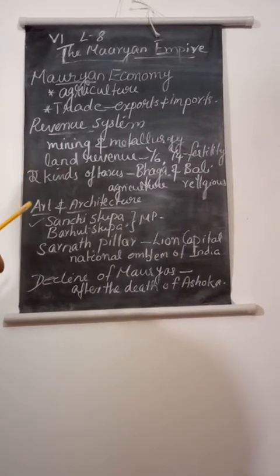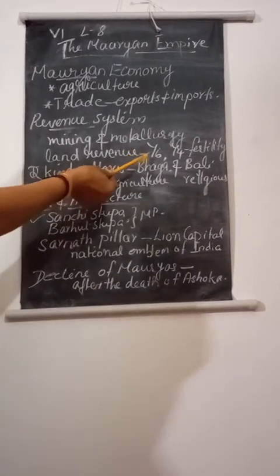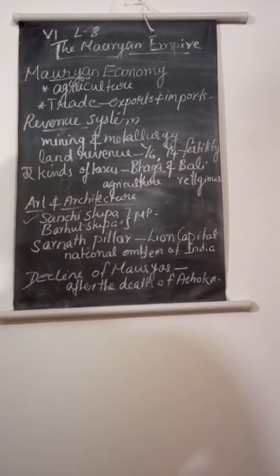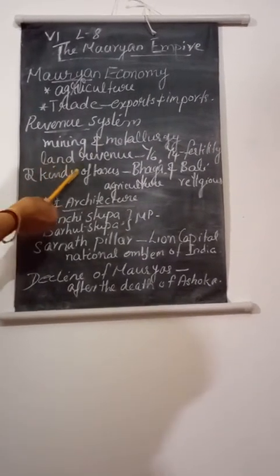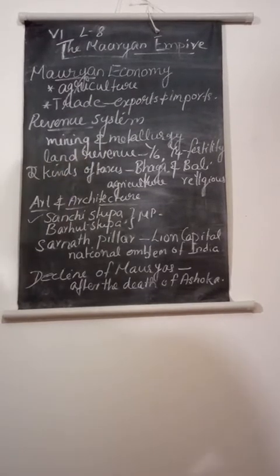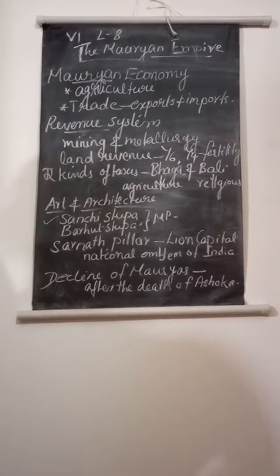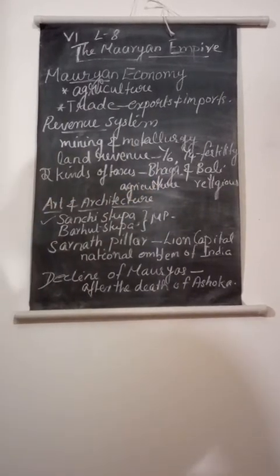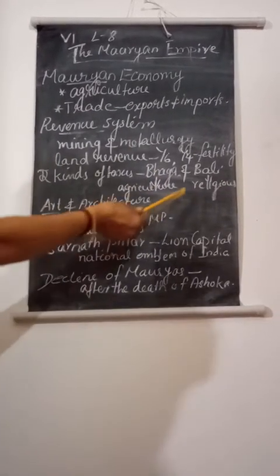It varied between 1/6 and 1/4 on the basis of the fertility of the soil. For more fertile soil, they collected 1/6. Two kinds of taxes were imposed, known as Bhaga and Bali. Bhaga was levied on agriculture, and Bali was imposed as a religious tribute.